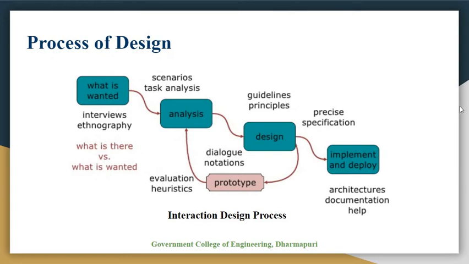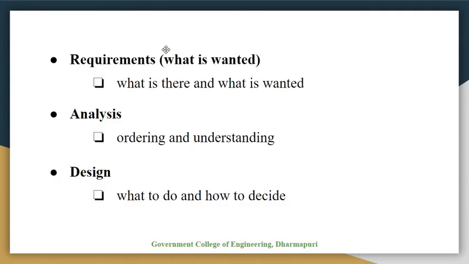Now next we will see the process of design. Here you can see the first stage is what is wanted, that is the requirements, then analysis and design, and then implementation and deployment, meaning whatever implementation we are doing, after that we have to deploy. So firstly we will see what is wanted. What is wanted means what requirements we want.